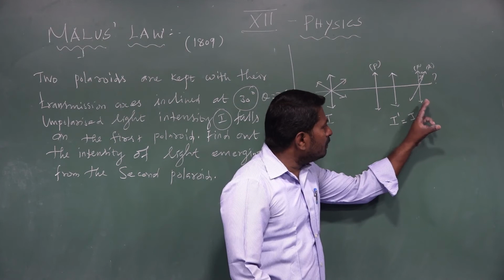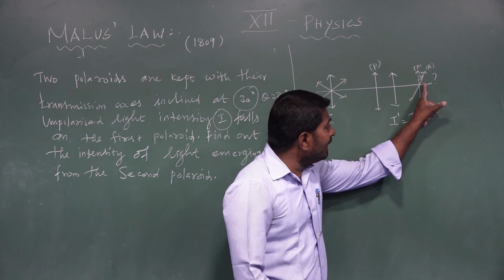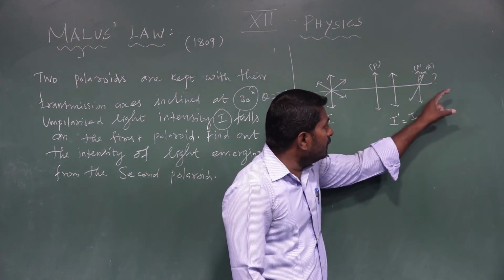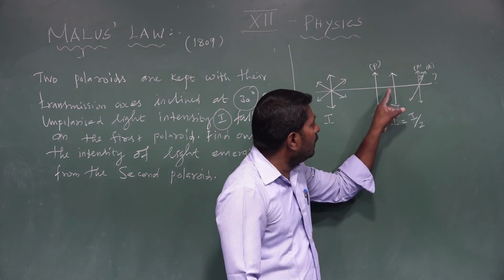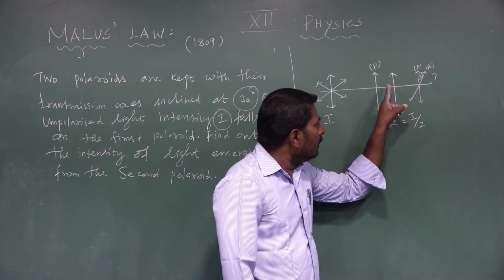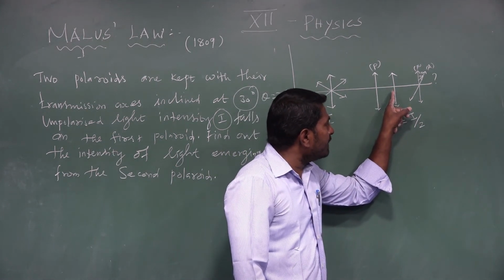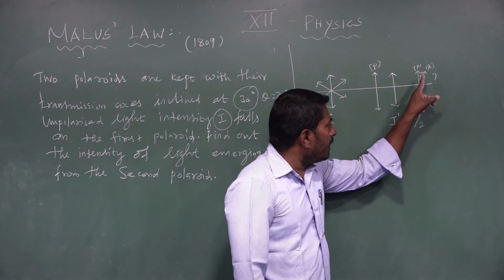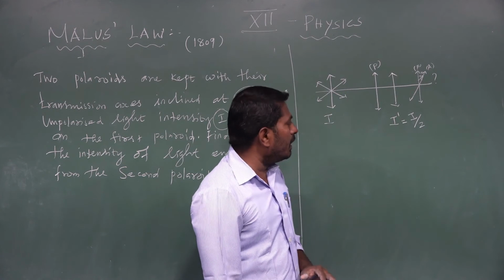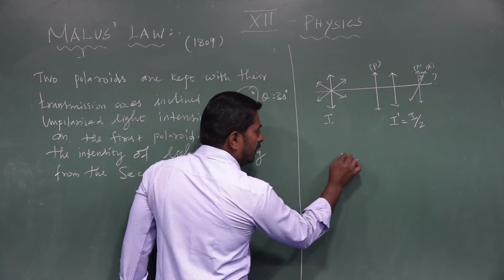Malus law states that the intensity of light coming from the analyzer is compared with the intensity of plane polarized light when plane polarized light is allowed to pass through the analyzer which is rotated through some angle. What happens? The intensity of emergent light from the analyzer can be calculated by using Malus law.